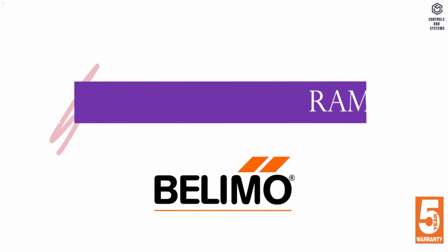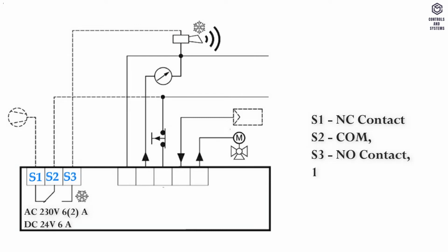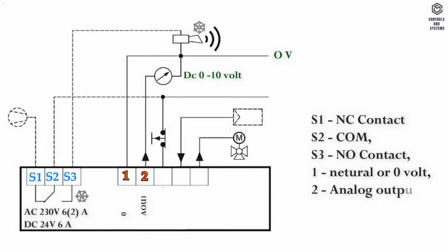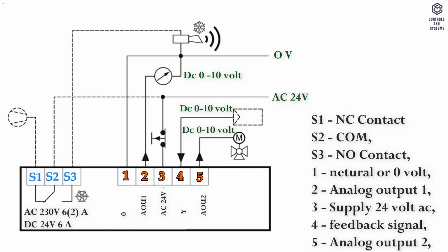Wiring diagram. S1 terminal is normally closed contact. S2 terminal is common. S3 terminal is normally open contact. Terminal 1 is neutral or 0 volt. Terminal 2 is analog output 1, DC 0 to 10 volt. Terminal 3 is supply 24 volt AC. Terminal 4 is feedback signal, DC 0 to 10 volt. Terminal 5 is analog output 2, DC 0 to 10 volt.